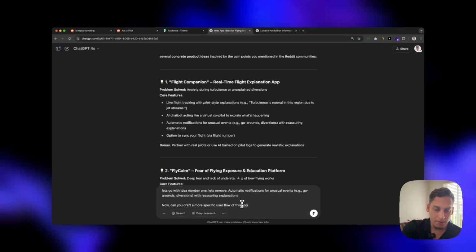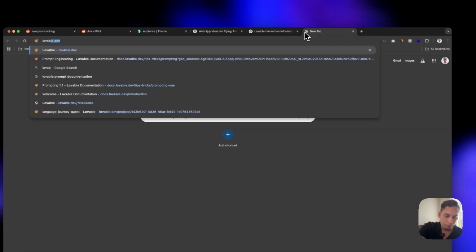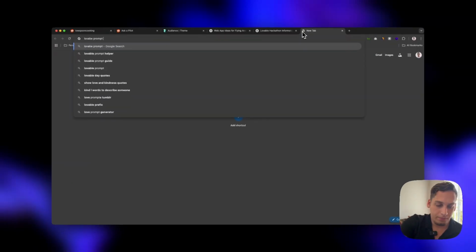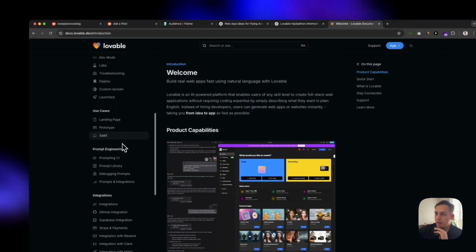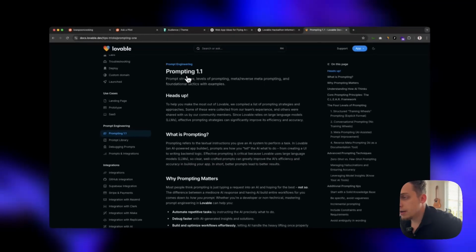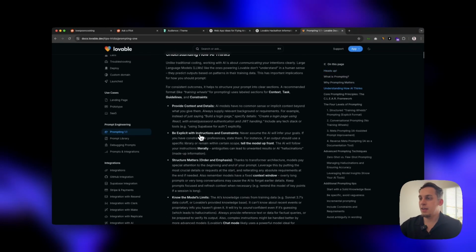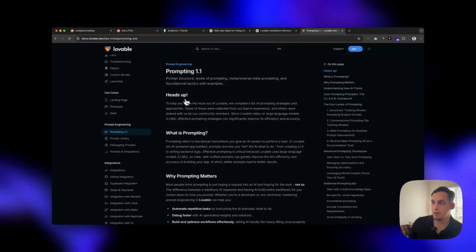of this app. Now as this finishes setting up, I do have another ChatGPT chat open where I basically provided it all of the Lovable prompting documentation. So if I search this, we can see prompt engineering, and right here where it says prompt engineering, prompting one-on-one or 1.1, you can see all of this text that kind of gives you the do's and don'ts of prompting with Lovable, right? Because we're going to be basically building the solution using Lovable. So I have a chat where I fed it all of this information.